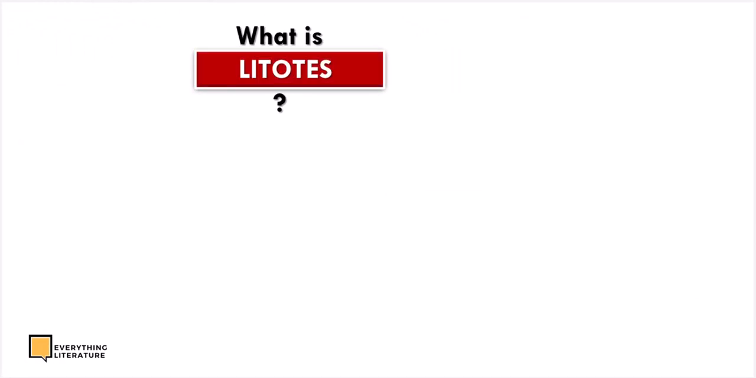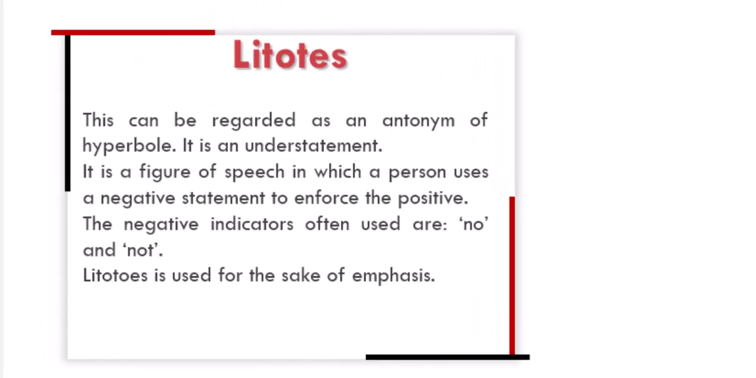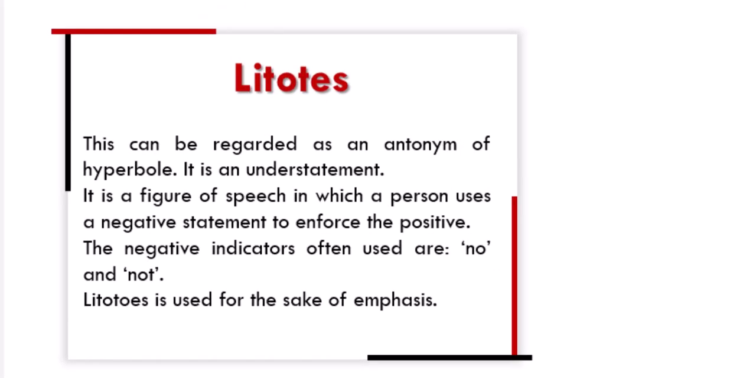What is litotes? Litotes can be regarded as an antonym of hyperbole. It is an understatement. It is a figure of speech in which a person uses a negative statement to enforce the positive. The negative indicators often used are no and not. Litotes is used for the sake of emphasis. So let's take a look at some examples.